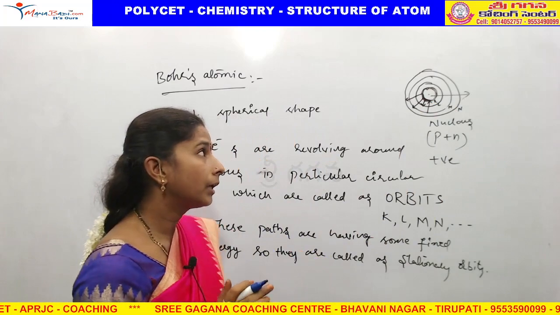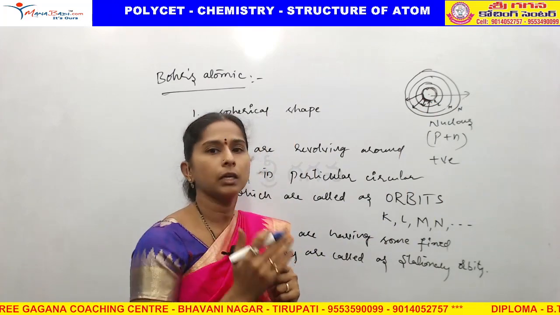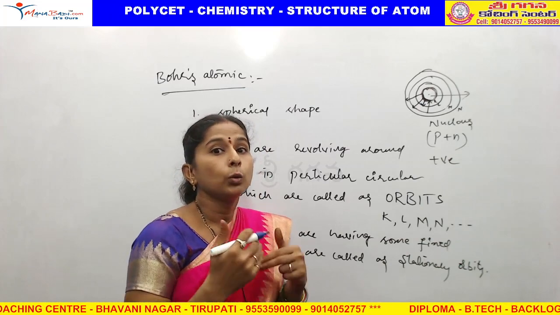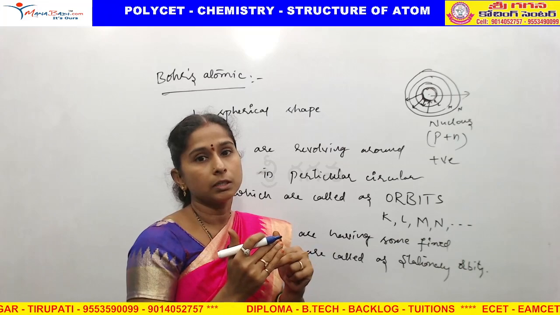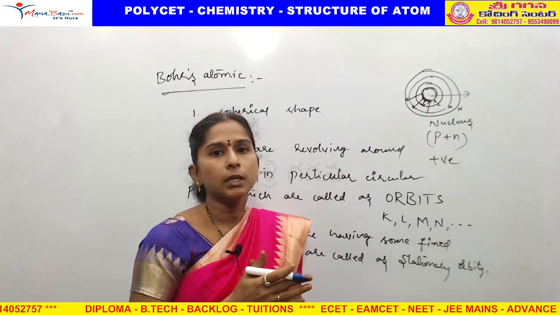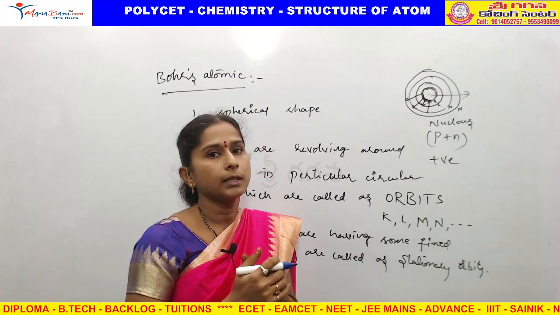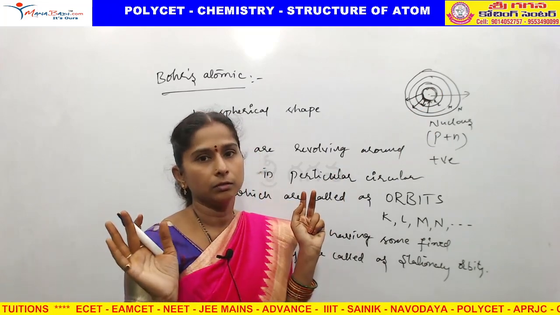If an electron gains some energy, it jumps from a lower energy level to a higher energy level. If it loses energy, it jumps from a higher energy level to a lower energy level. In the first orbit, they cannot lose energy because that is the minimum energy of an electron.